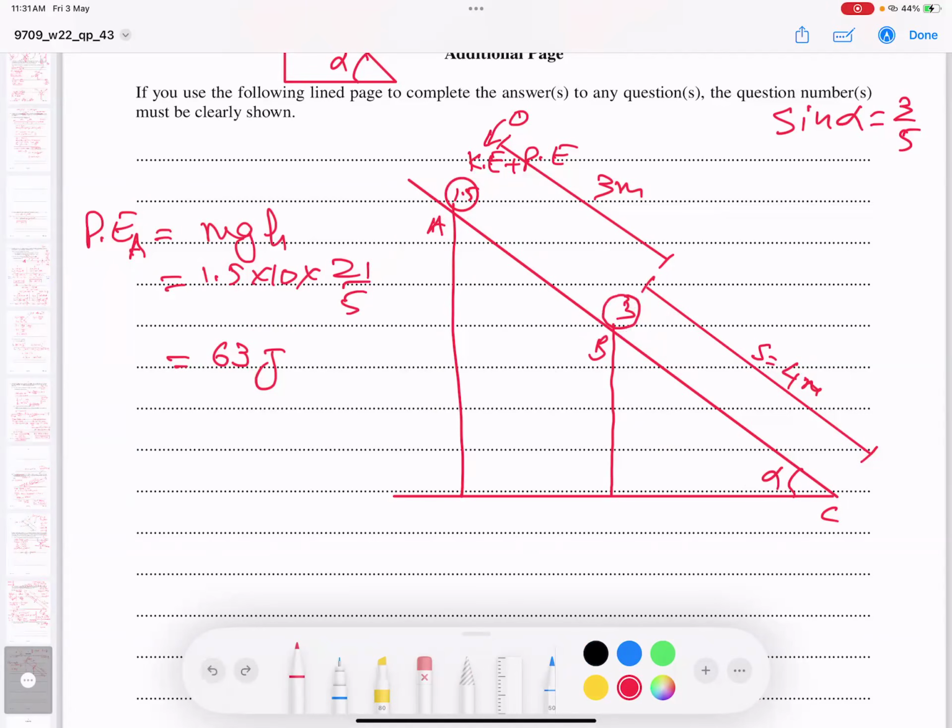Now consider the B particle only. So what is the potential energy of B? And second, we will find not only one thing, we will find two things here.